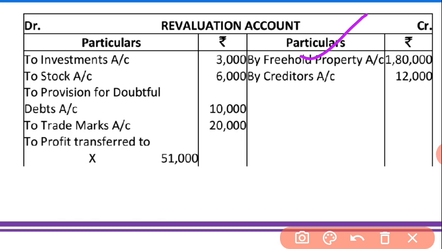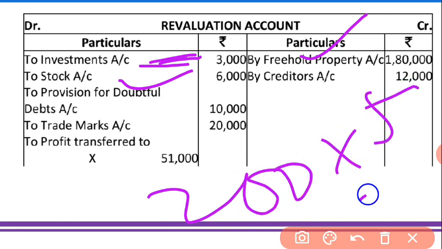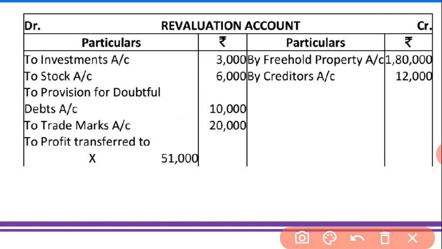After that, investment is valued at 47, the actual value is 50, so 3,000 is recorded on the debit side. Next, stock is valued at 94,000, the actual value is 1 lakh, so 6,000 is the decrease, and I have recorded 6,000 on the debit side. Now the next point is the provision for doubtful debts. 5% doubtful debts were made, and the book value of debtors was 2 lakh, so we calculate 2 lakh into 5 upon 100, which is 10,000.